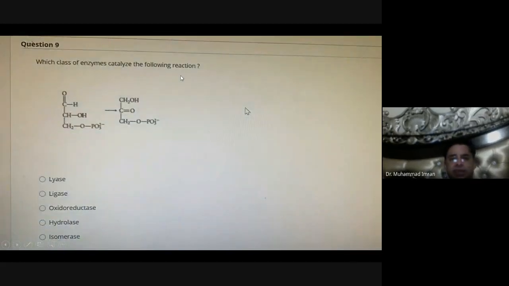Which class of enzyme catalyzes this reaction? This is an aldose sugar and this is a ketose sugar. So isomerase converts the aldose sugar into a ketose sugar.